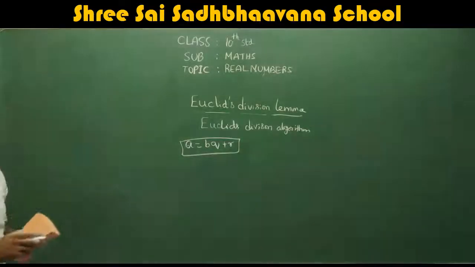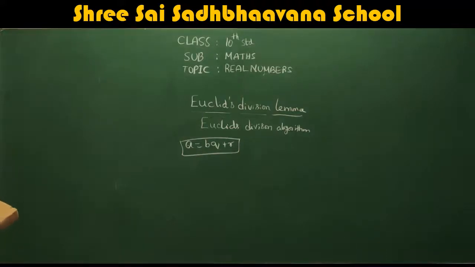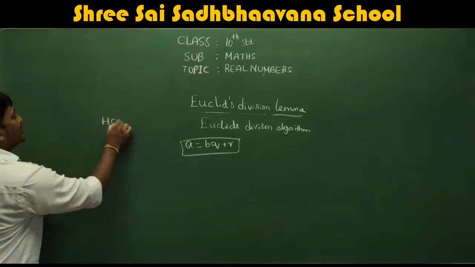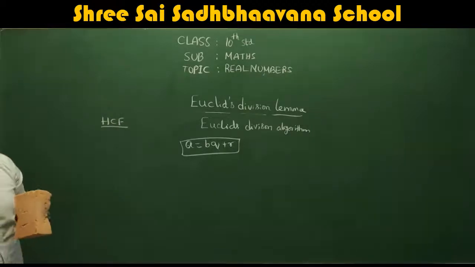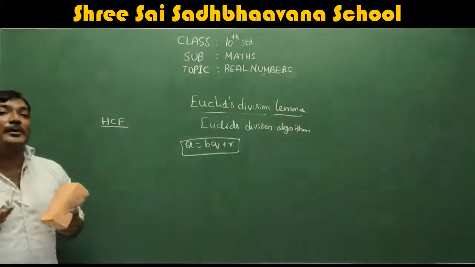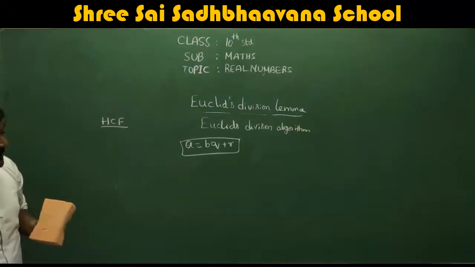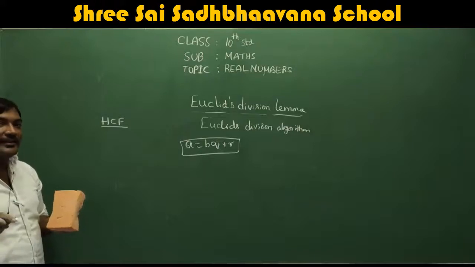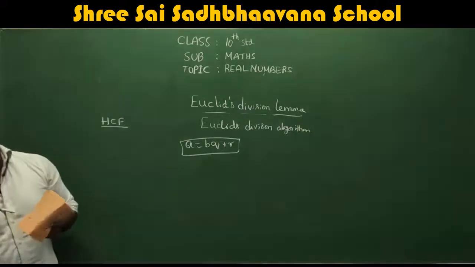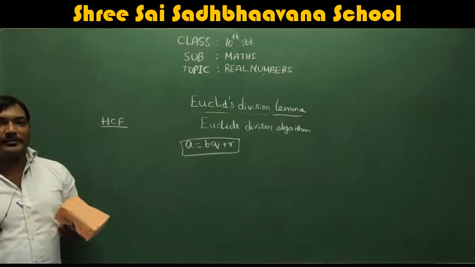Anyway, I'll explain with the help of a sum so that you can easily understand. So remember, this Euclid's division algorithm is used to find HCF. Before going to that, you should know what is HCF. HCF is nothing but highest common factor. See, the name itself will tell you: highest common factor. It means a factor which is common in the numbers.